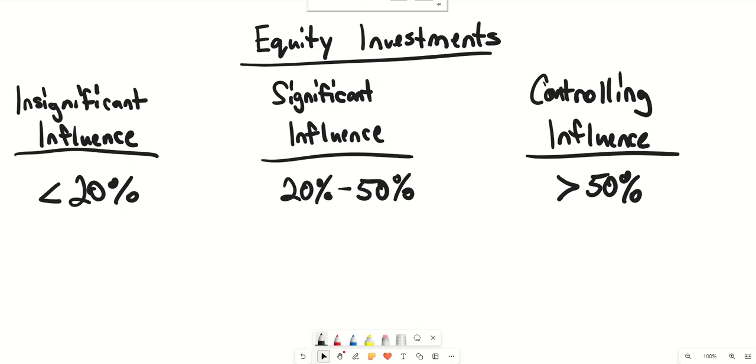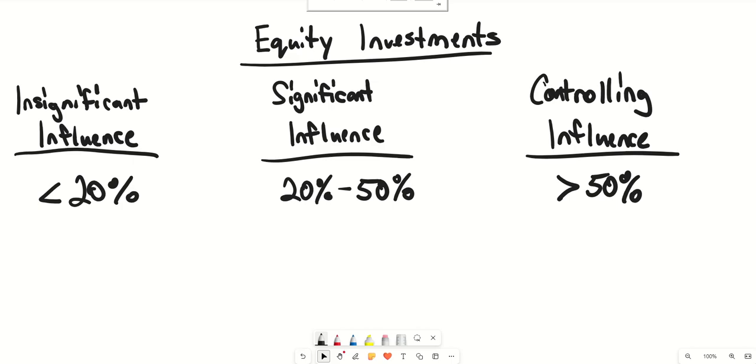Now, when it comes to the accounts that are debited and credited, it is similar to debt investments, as far as debiting an account that's going to affect the balance sheet, and then crediting the account that's going to affect the income statement. But again, it does depend on the level of influence that one has in the business.